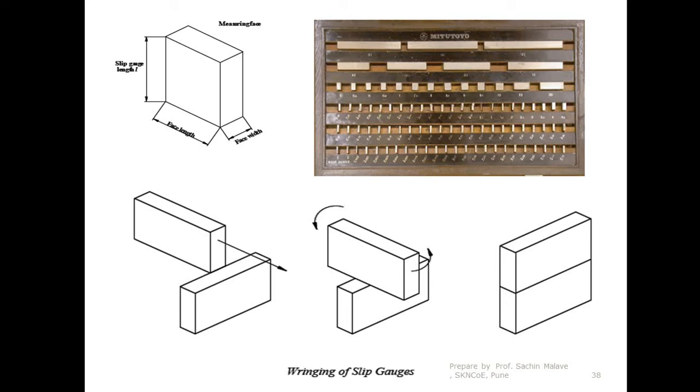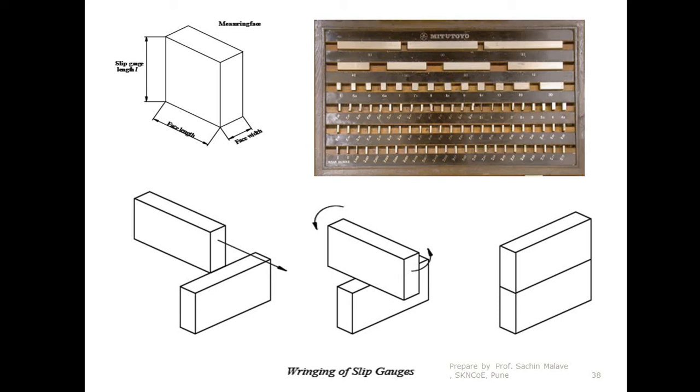Suppose this slip gauge dimension is 50 mm and this one is 30 mm. When you wring these two slip gauges together, you get a total dimension of exactly 80.000 mm, which is not possible with other standards.